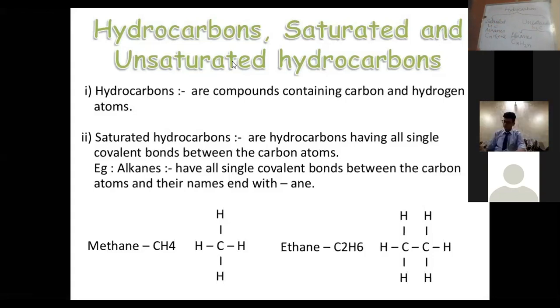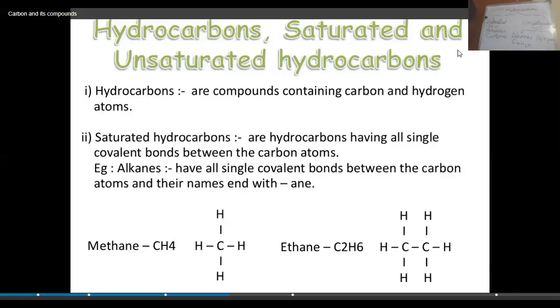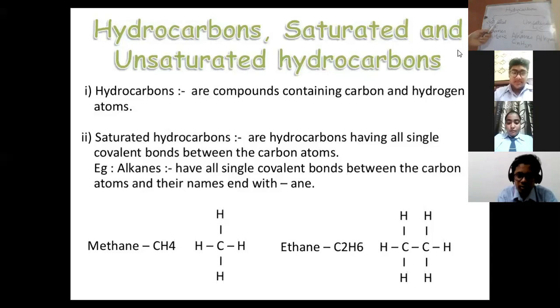And if the two carbons are attached to each other by sharing three pairs of electrons, or let me say they are attached through a triple bond, then they can be called alkynes. So here we were discussing the saturated and unsaturated hydrocarbons. Those connected through a single bond, sharing a single pair of electrons, are called alkanes, and they can be represented by the general formula CnH2n+2.